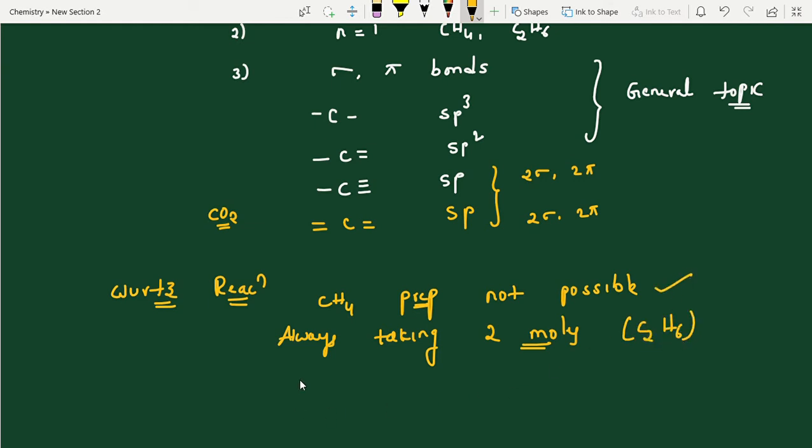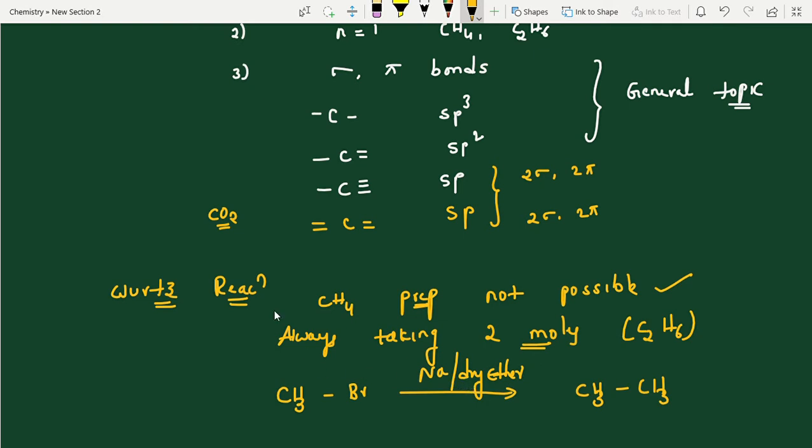Now, suppose the question is like this: CH3Br, sodium metal in the presence of dry ether. If you do not maintain dry conditions, when we use active metals like sodium and magnesium, the reaction is highly explosive and violent. That's the reason we have to maintain dry conditions. If you see it like this, what is the product, students? Ethane. They will not mention 2 moles here. If you see an arrow with sodium in the presence of dry ether, you have to catch the point immediately.